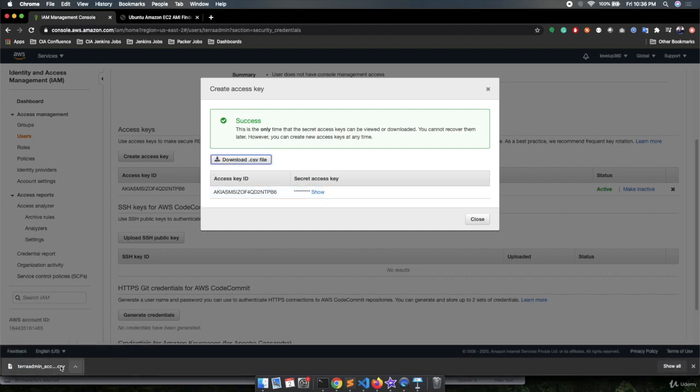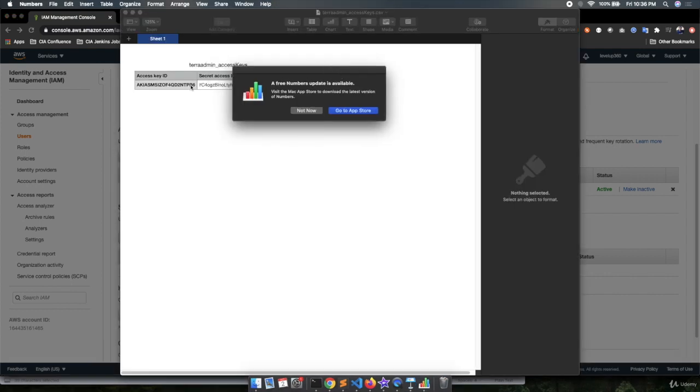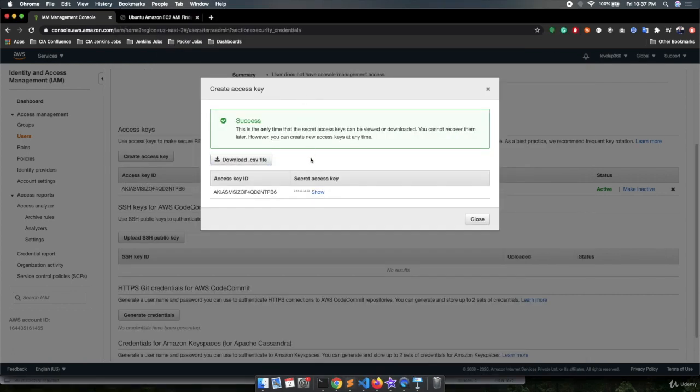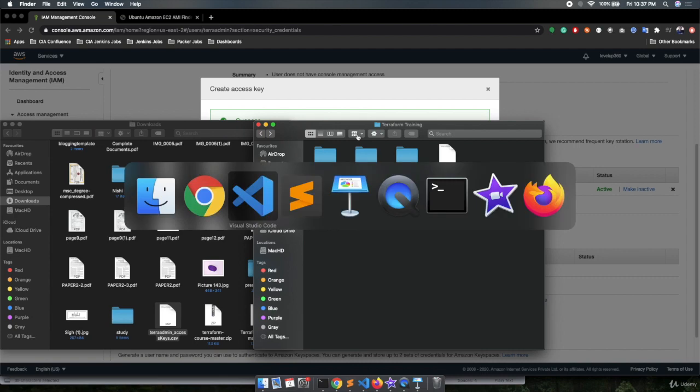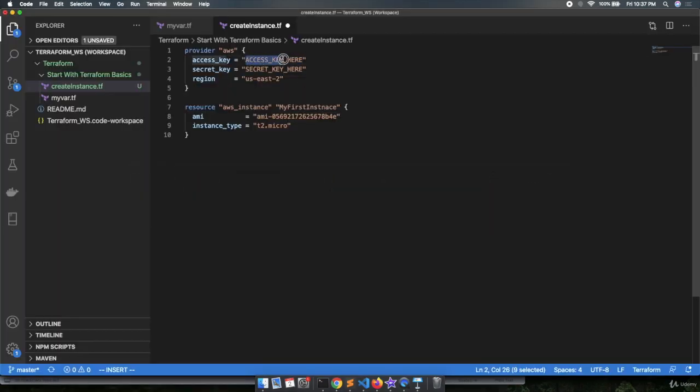If you open this CSV file, then you can see you are getting your access key and your secret key as well, right? Let's close this. Once you download that particular CSV file, let's save it at a specific location in your laptop because we need the access key and secret key multiple times. So I will copy the access key and provide it over here in this file. The secret key I will update at runtime because if I display the secret key over here, anyone can use my access key and secret key to spin up resources in my AWS account. So I will save this and commit this file.